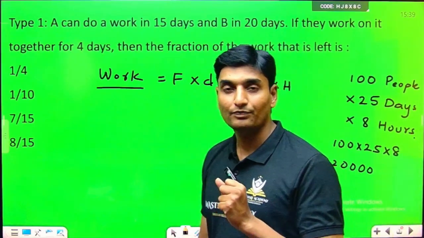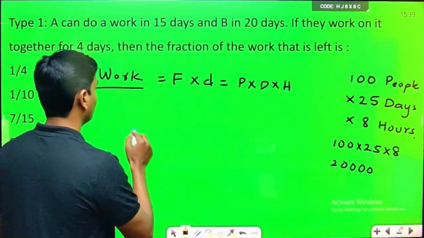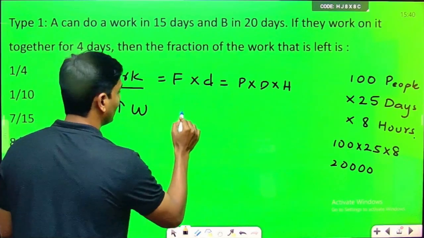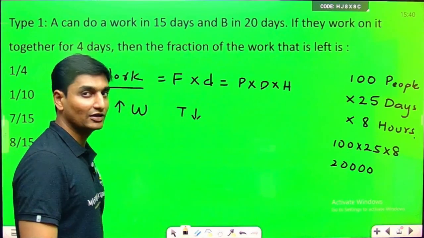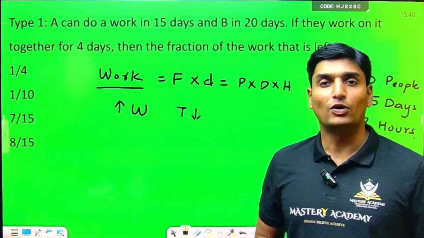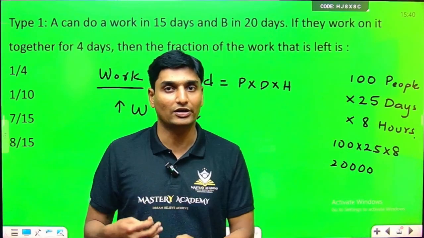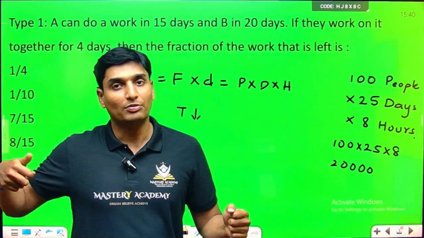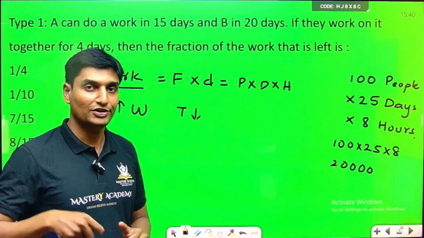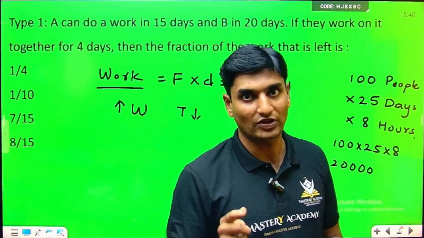Now understand one thing here. Work and time, they are inversely related to each other. Suppose a person is working more, then the time consumed by the person to complete that task will be less. If you're working hard, then the time will be very short. If you are working slowly, out of laziness or some other reason, then the time consumption will keep on increasing. So work and time are inversely related to each other. If time increases, the work is less. If time reduces, work increases. This is the main thing.